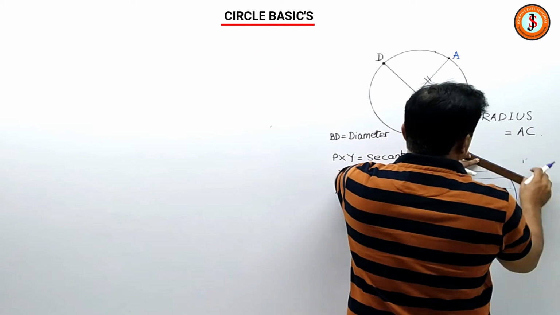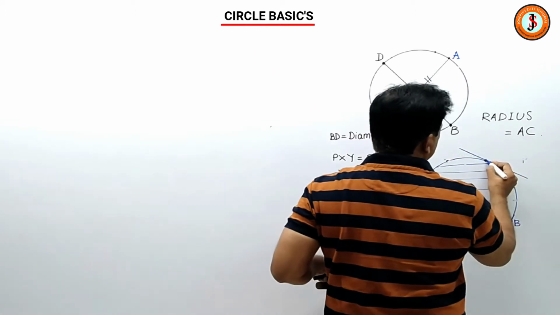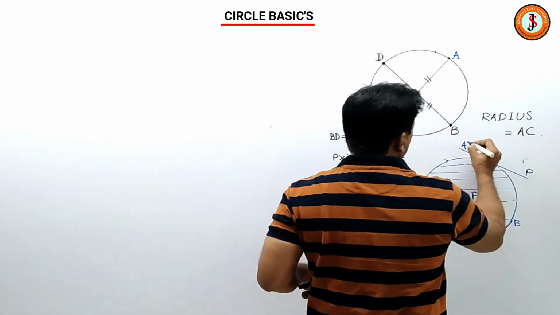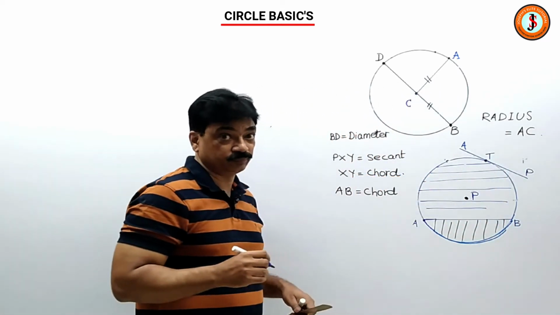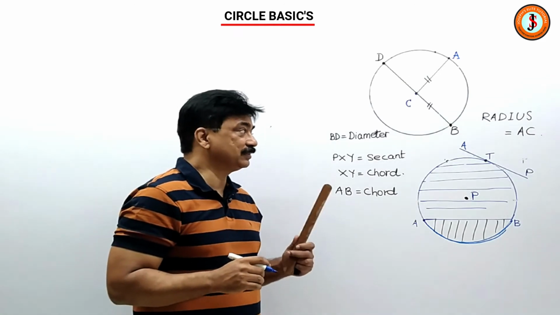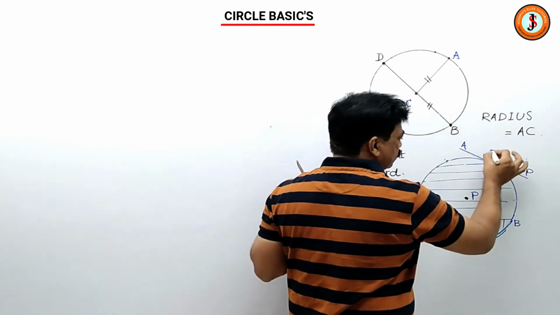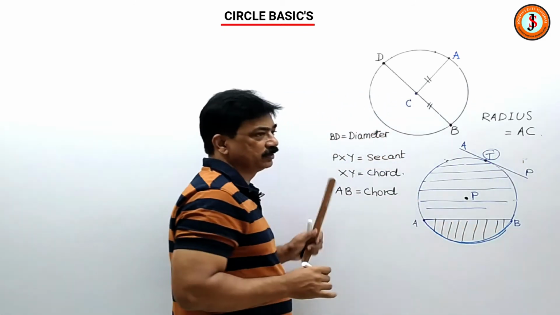The tangent always touches the circle only at one point. That means it touches the circle at the circumference at one point, and this point is called the point of contact.